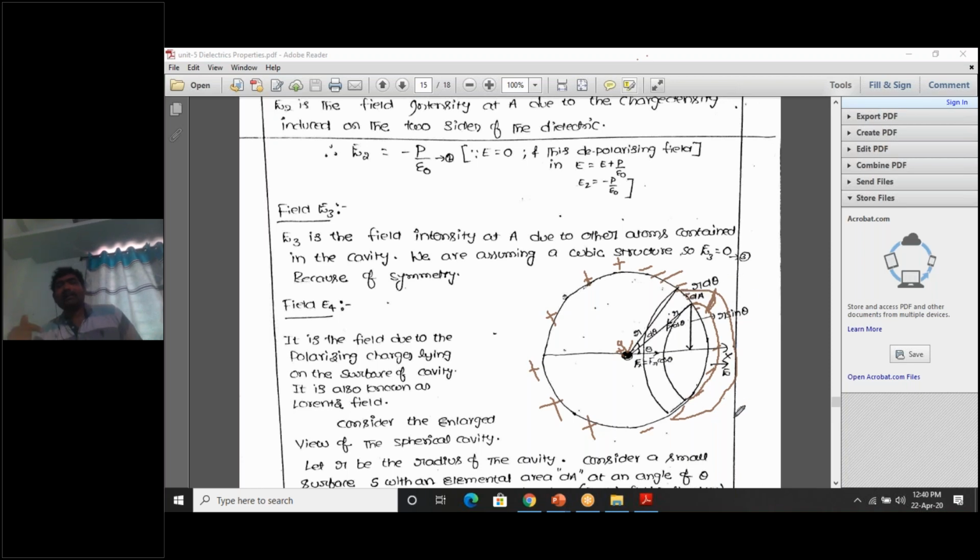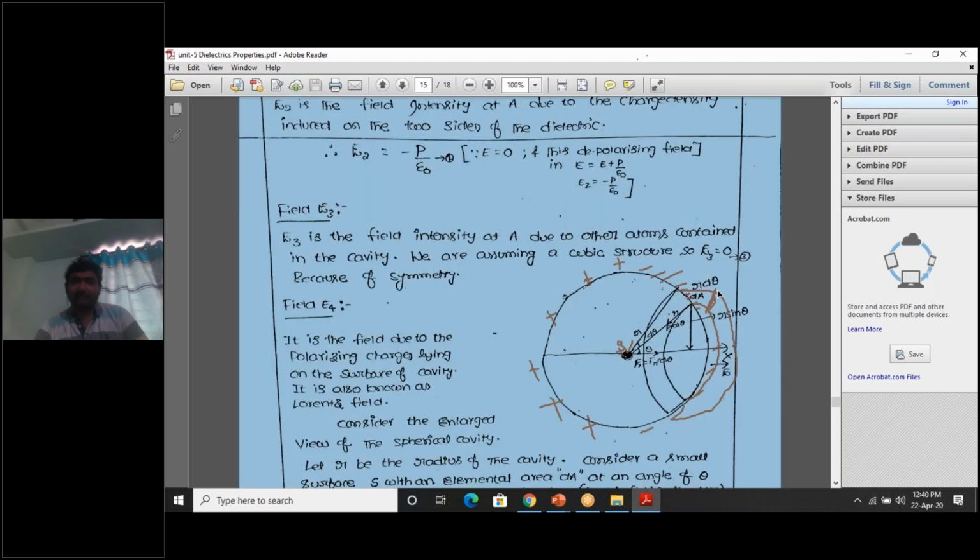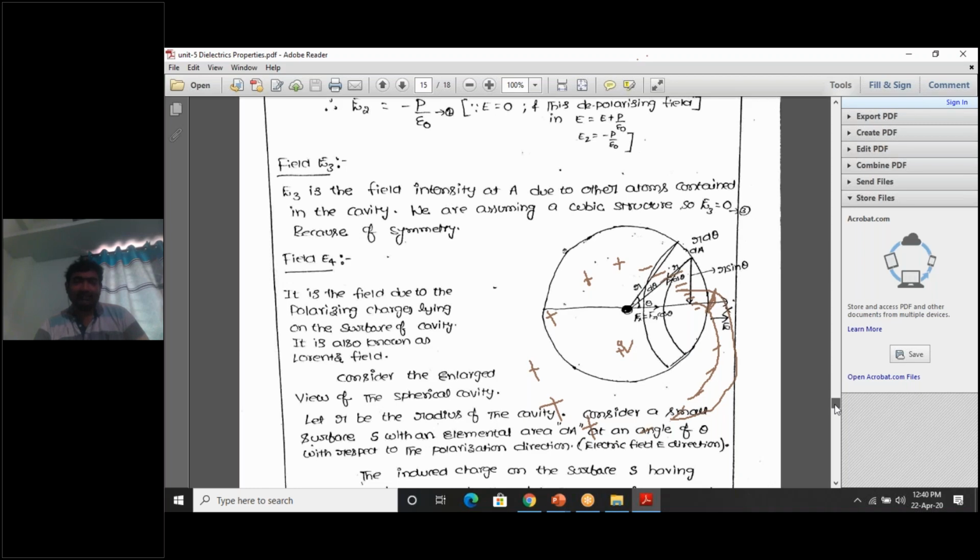Now I need to calculate the value of this dA. But how to calculate the area of a circle having some thickness? This is not a perfect circle, because a perfect circle doesn't have any thickness, but this circle has some thickness. This is the problem here. First of all, we will calculate the thickness of this particular circle.